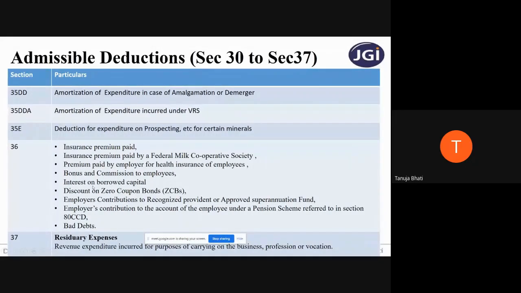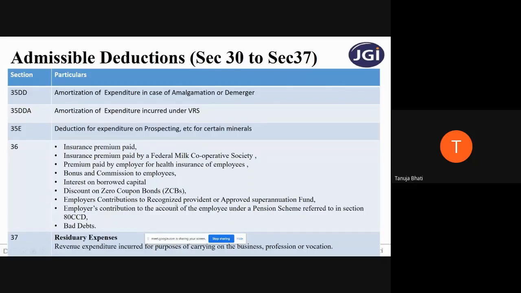Then discount on zero coupon bonds. Zero coupon bonds are bonds where there is no interest rate. If any such bonds are issued at a discount value, obviously when you're issuing something at a discount, it is an expenditure to the company. So that expenditure also is an allowable expenditure.